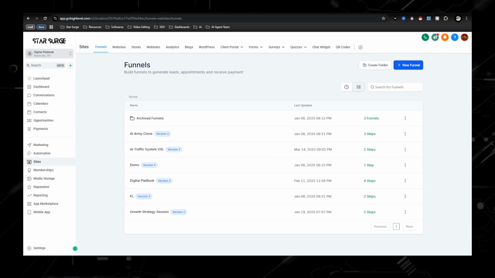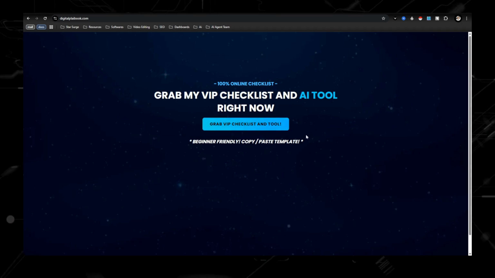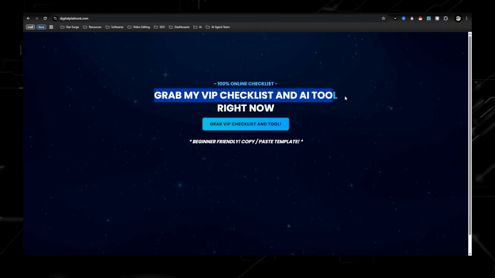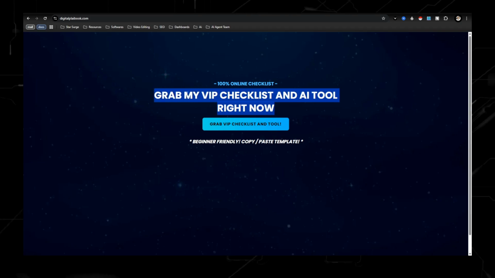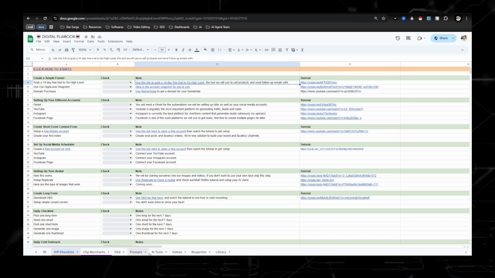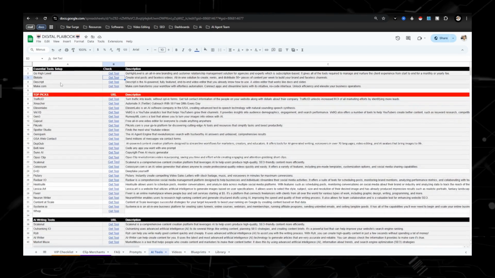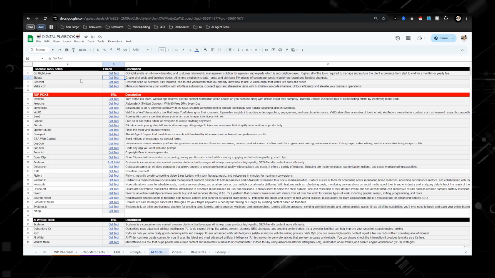So the same funnel that you guys went to grab the VIP checklist and get the digital playbook, you have access to this. So maybe you want to promote a different tool, but I'm giving you the framework and infrastructure to what it should look like when you're trying to drive traffic. So let's say we're going back to the digital playbook here. Let's say you want to promote a different AI tool. As you can see up here, these are some of the main ones that I talk about.